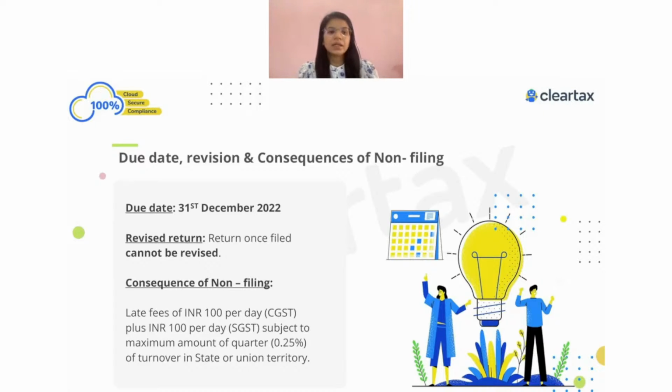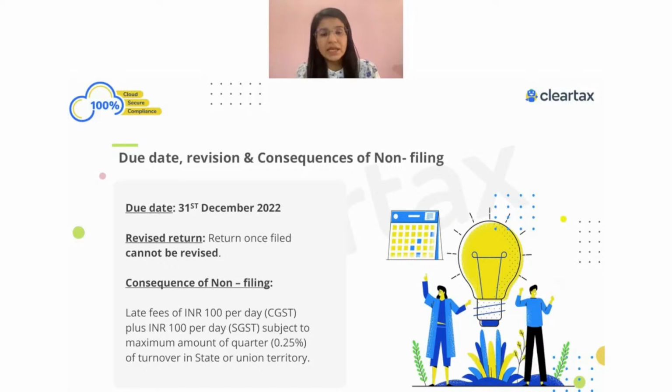One important part when it comes to GSTR-9, we need to very carefully file the form, because once this GSTR-9 form is filed, we cannot revise it. This is treated as a final statement which we file. After that, if you want to do some amendments or adjustments in the 9 form, we cannot do that. Even if the department issues a notice, they see whatever was filed in 9 is correct, the turnover reflected in 9 is correct, and basis that they issue the notices. So make sure that whenever you're filing your GSTR-9 form, it's correct, and then only you go ahead and file it. So this was about the 9 form not being revisable and what the consequences are.